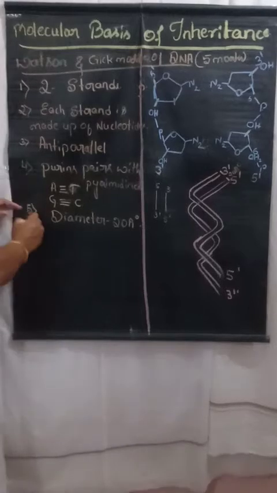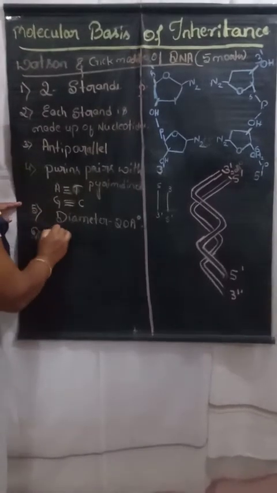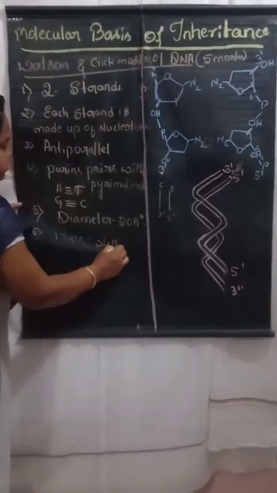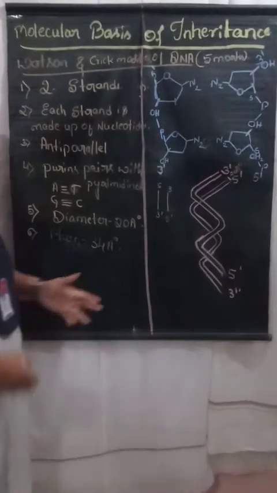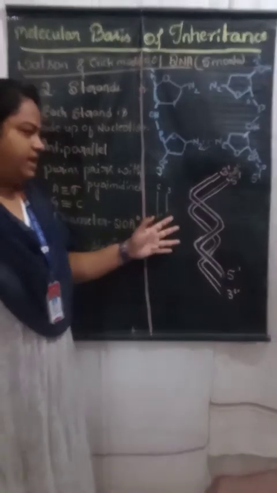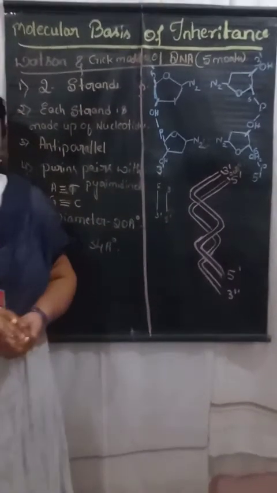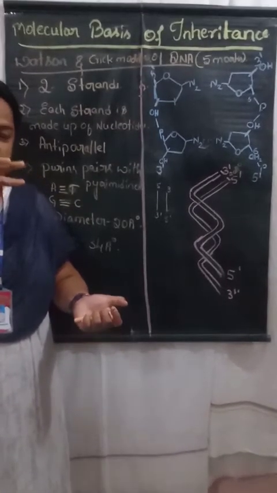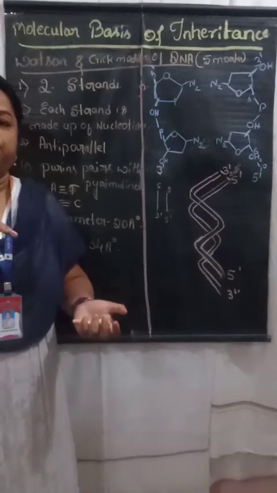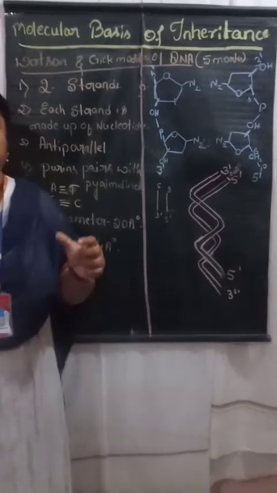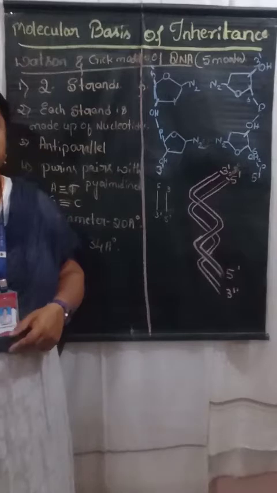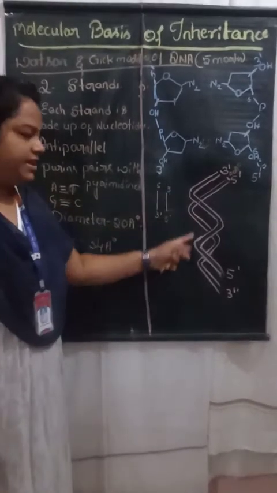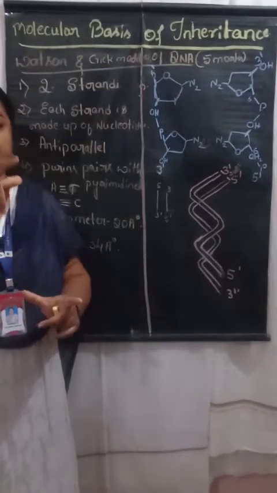Okay, and one turn is about 34 angstroms. What does one turn mean? In this double helical structure, the DNA is twisted like what? That is what we call a twisted ladder. You may have seen staircases, when climbing up a house, they are twisted like that. In the same manner, the DNA is twisted like a twisted ladder.